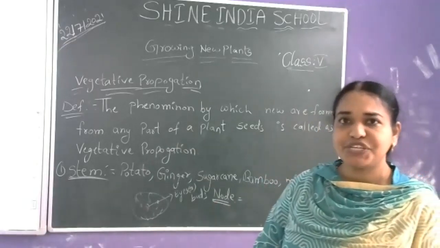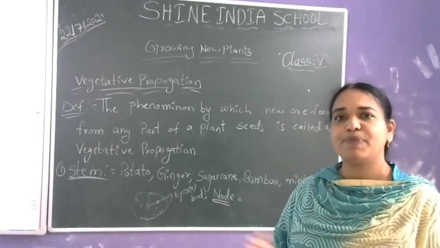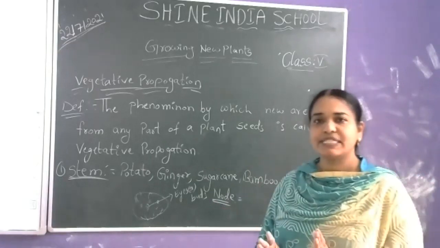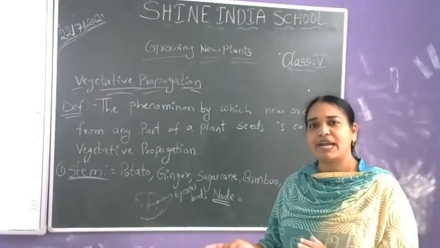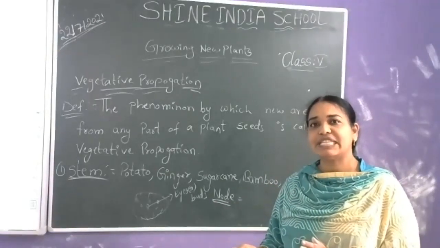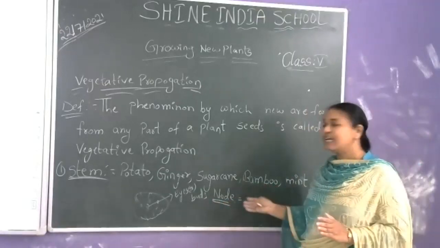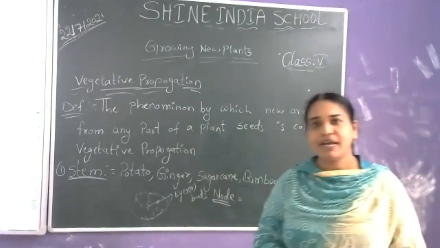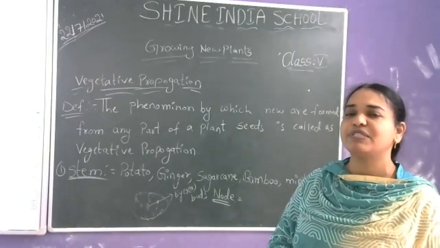So what is vegetative propagation? If a new plant is forming from any part of the plant without seeds, that process is called vegetative propagation. Children, please listen carefully, don't be confused.